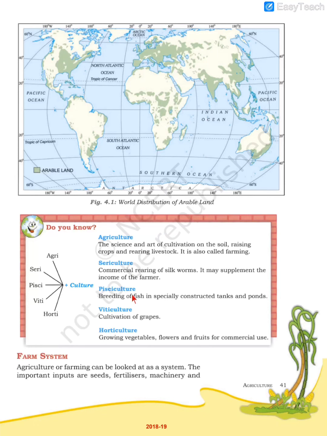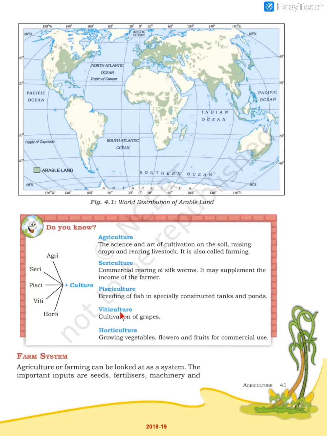Then the word culture is used in many things, like sericulture, silkworms. Silkworms are fed on mulberry trees, bushes, and then the cocoon of that is collected to make silk fiber. Then pisciculture is the rearing of fish, meaning breeding of fish, especially how to grow and cultivate fish. Not catching fish is not called pisciculture. How do you increase the population of fish, how the breeding is done, so that you may get more and more fish, that is called pisciculture.